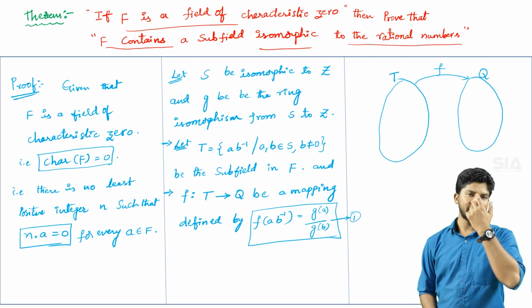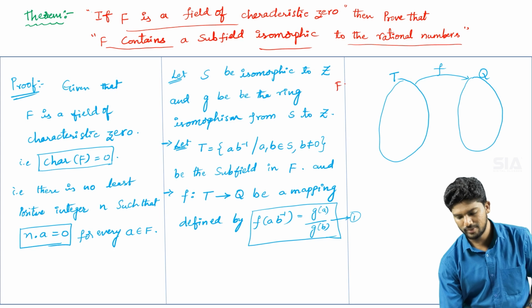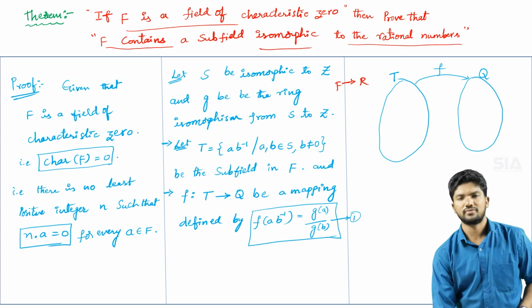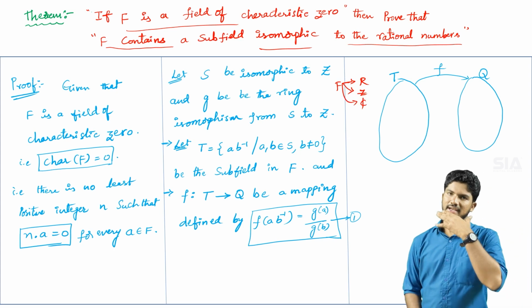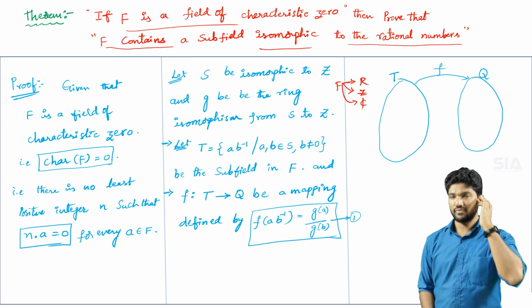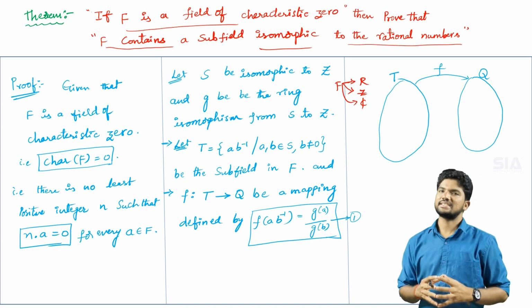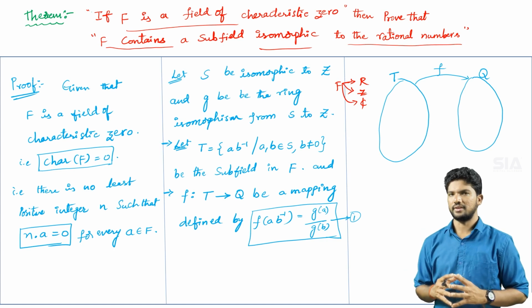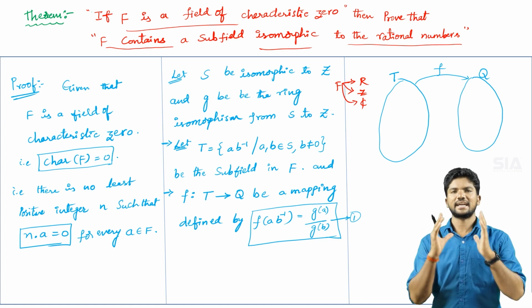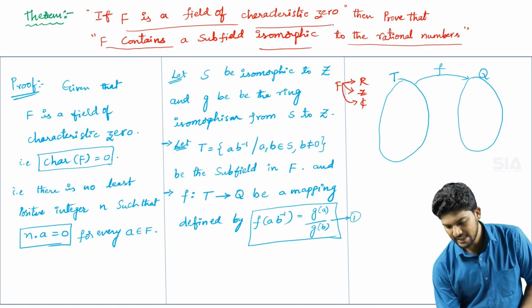First of all, he gave that capital F is a field. Whatever field you can take, we have the possibilities for the field. You can take the field of real numbers, the field of integers, or the field of complex numbers. For example, if you take the field of real numbers, that field of real numbers has characteristic 0. Characteristic 0 is nothing but purely the field of integers only. For the field of integers, the characteristic is 0.